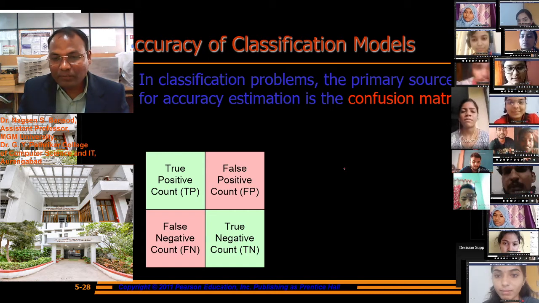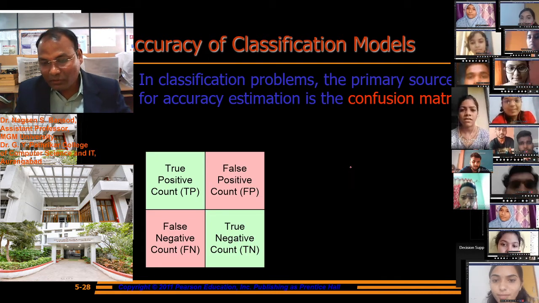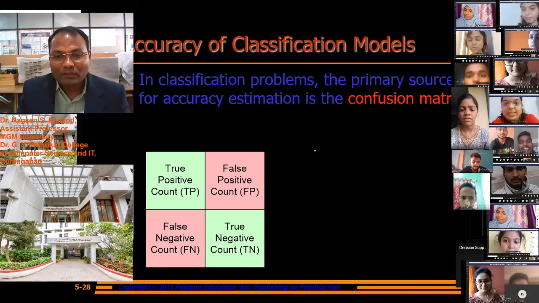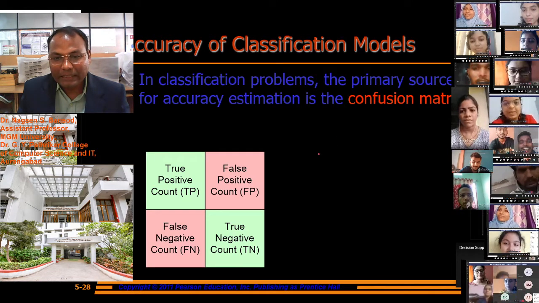Suppose we are using a biometric device. You know the biometric device is there at our college for attendance purposes, and now we are using face biometric there.